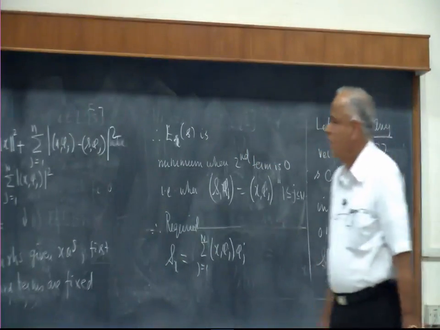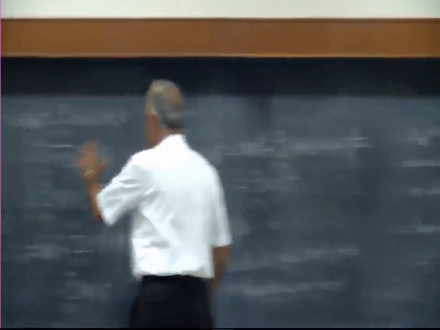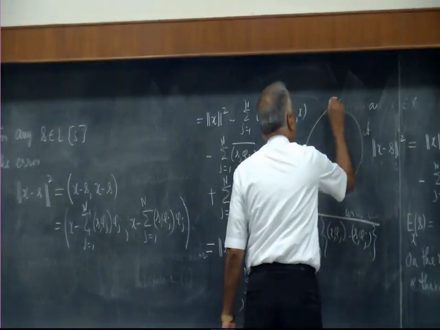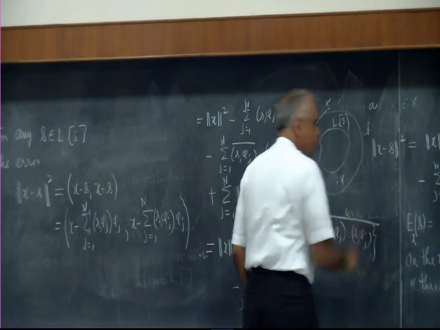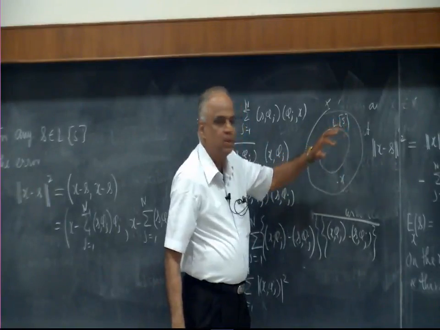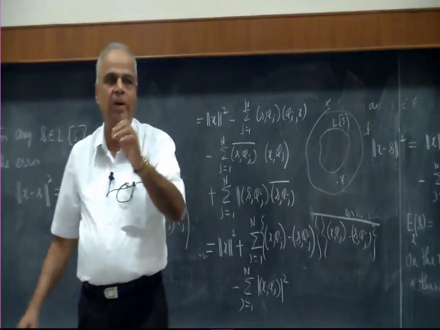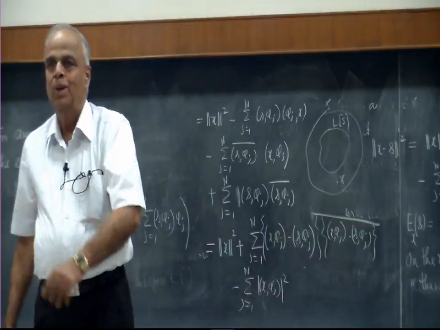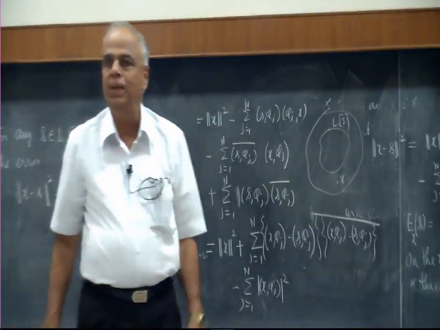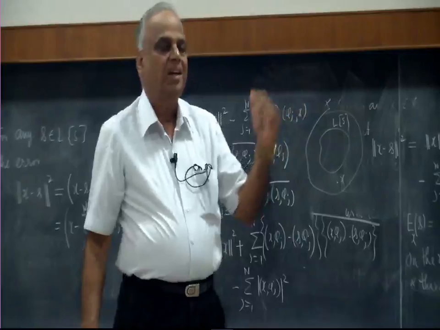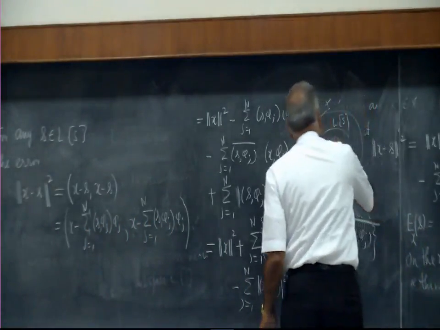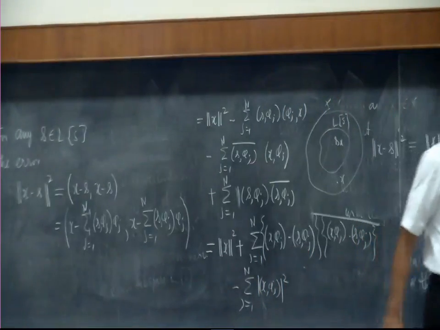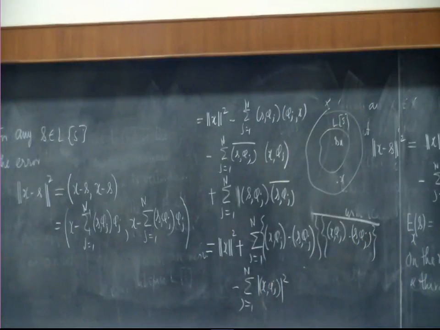So, how do I pick that vector that approximates it? Here is x, here is Ls, my x is given. So, what I do is I calculate x dot phi 1, x dot phi 2, up to x dot phi n. I get n numbers, use those n numbers as the coefficients and construct the vector x dot phi 1 times phi 1, plus x dot phi 2 times phi 2, and so on, which is going to be here. So, that Sx will be here, because it is a linear combination of phi 1, phi 2, up to phi n. So, that is the best approximation.